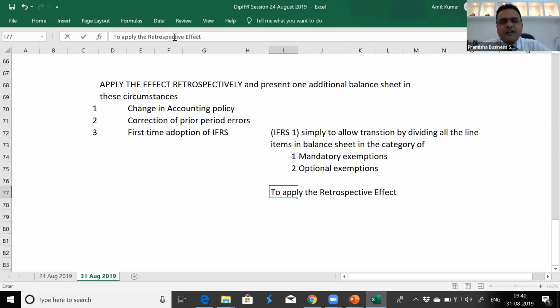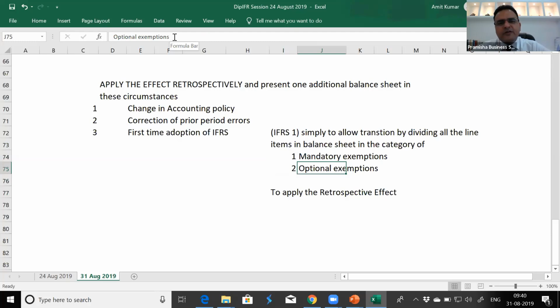Any foreign currency translation reserve can be reset to zero. So there is a facility provided by IFRS 1 first time adoption of IFRS that please move and change to the new GAAP. I know that you're going to face difficulty if you apply the effect retrospectively on every line item present in the balance sheet. So we give you a facility by dividing all the line items into two categories: mandatory exemptions and optional exemptions.